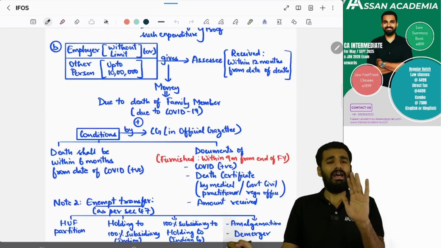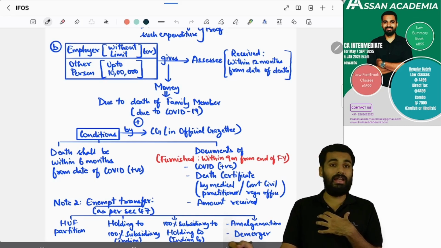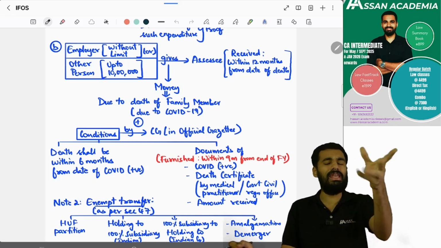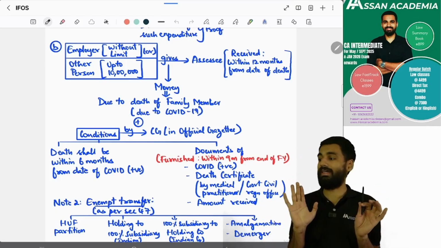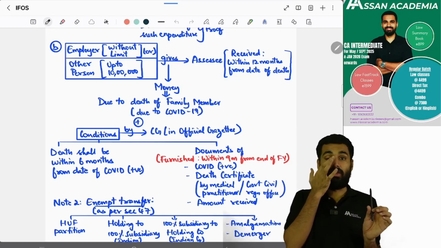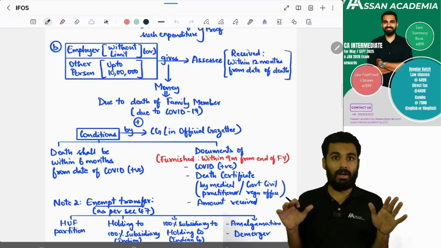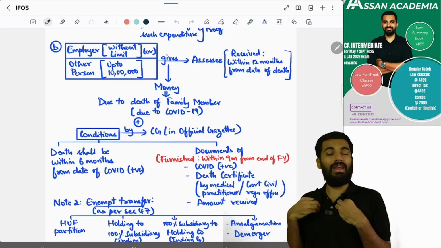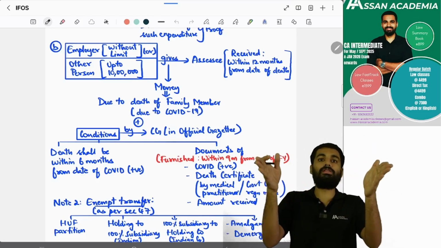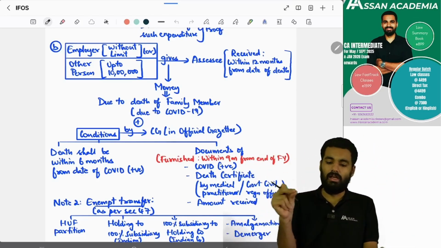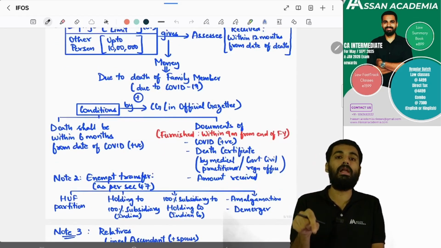Next, sir, regarding COVID also, if there is the death of a family member because of COVID, and the employer is giving any X amount of money, or other than the employer, any person is giving any X amount of money up to 10 lakhs to the assessee, and the assessee is receiving within 12 months from the date of death. The family member died, and from the employer or any other person, the assessee is receiving within 12 months from the date of death. Let's say the date of death is 1st Jan. Within 12 months, within 31st of Jan, he is getting the money. Yes, in this situation, you have to make sure that it will not be chargeable under income from other sources